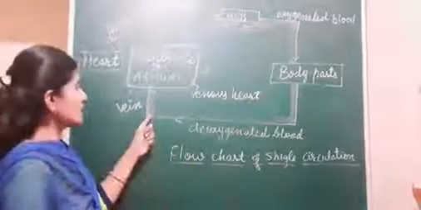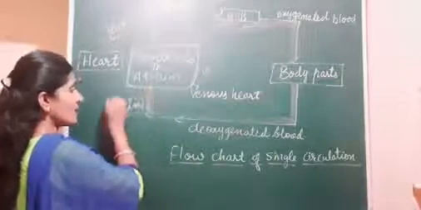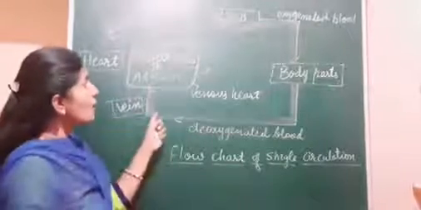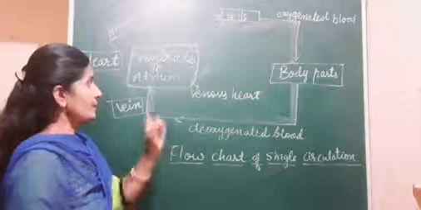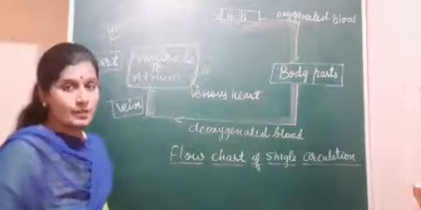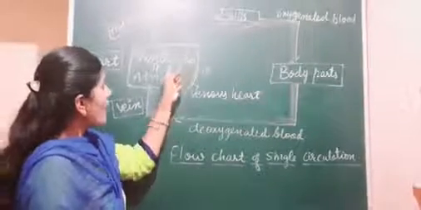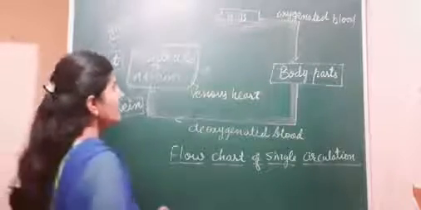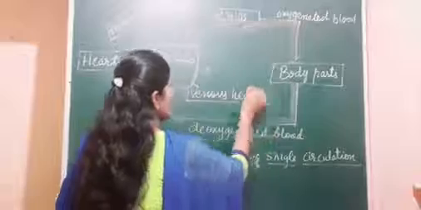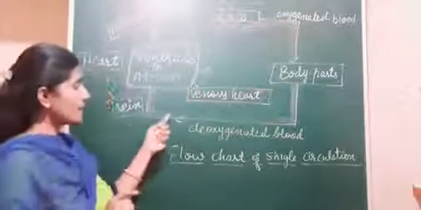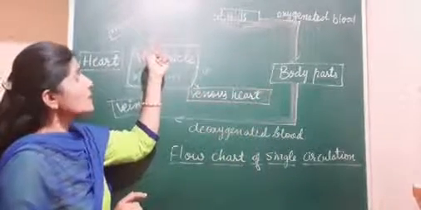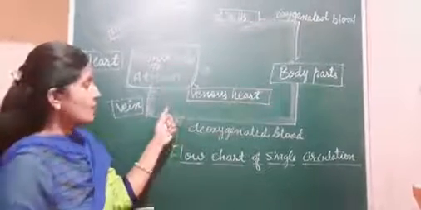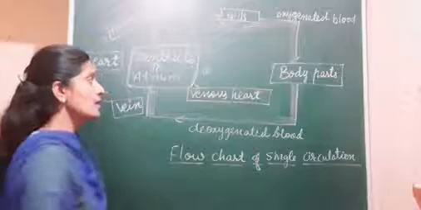Deoxygenated blood is going towards the heart, and carried by whom? Veins are carrying the deoxygenated blood. Here the arteries are also carrying the deoxygenated blood. Both are carrying the deoxygenated blood, and the heart is also pumping the deoxygenated blood. So the heart of this single circulatory system, or of Pisces, is called the venous heart. Why? Because veins are carrying deoxygenated blood and the arteries are also carrying deoxygenated blood, and the atrium and ventricle also have deoxygenated blood. So that's why the name venous heart has been given here.